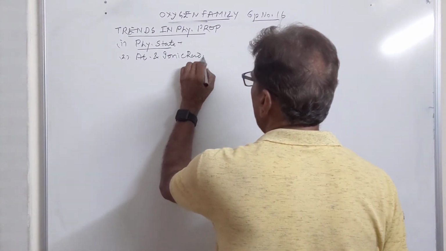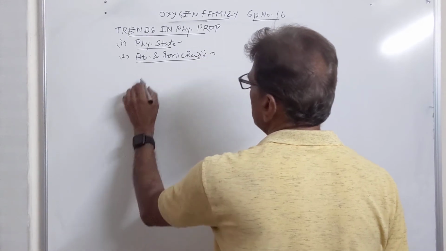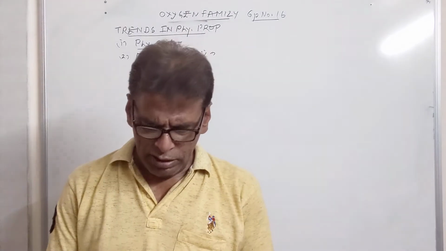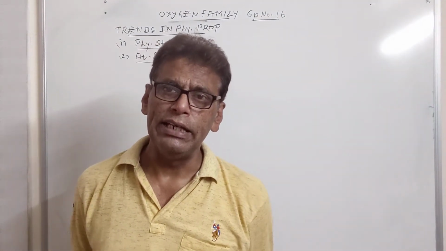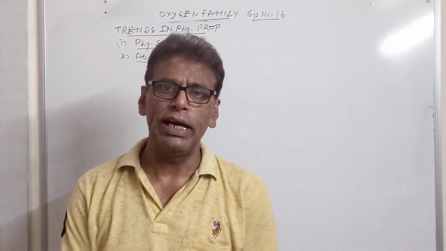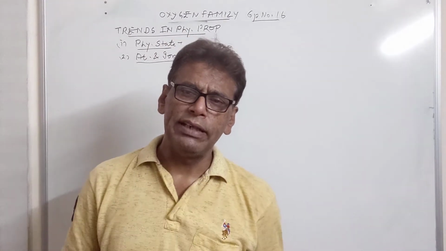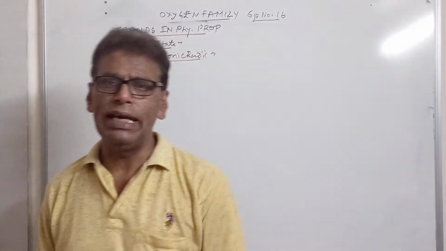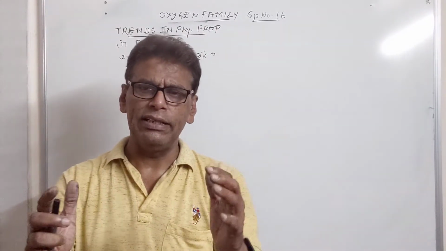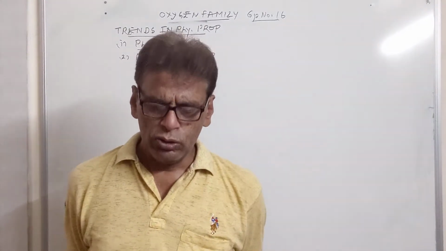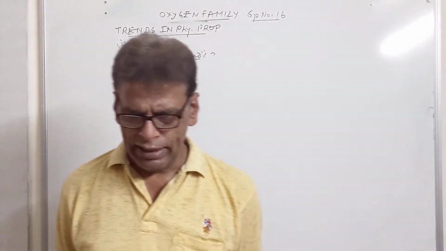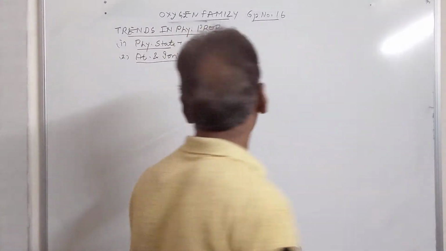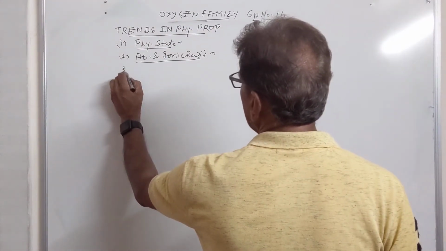This is general trend. When we move top to bottom in the family, ऑक्सीजन से जब पोलोनियम तक हम आते हैं, the number of shells they continuously increase. In oxygen we are having 2 shells, in sulfur we have 3 shells, in selenium 4 shells, tellurium 5, polonium 6. So number of shells are increasing, size is also increasing like this. So atomic and ionic radii go on increasing from top to bottom. Then we have electron gain enthalpy and ionization energy.